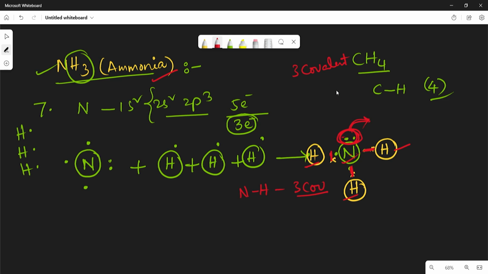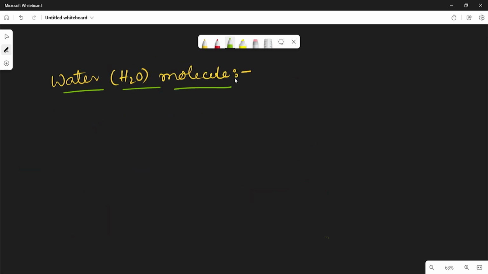And now let us see one more last example about covalent bond, that is H2O, the water molecule. So let us see how many covalent bonds are in the water molecule. So here 2 hydrogen atoms and 1 oxygen atom, H2O, right?